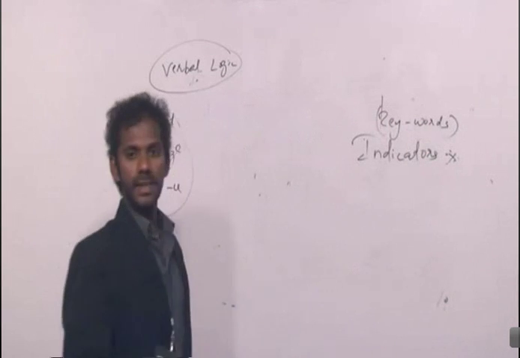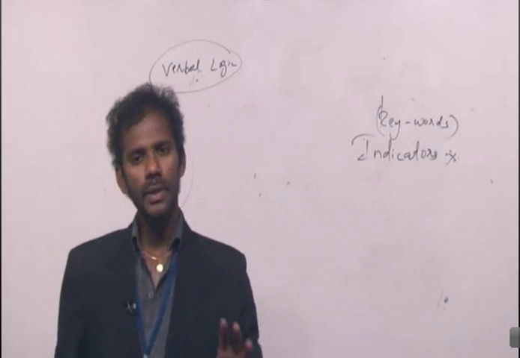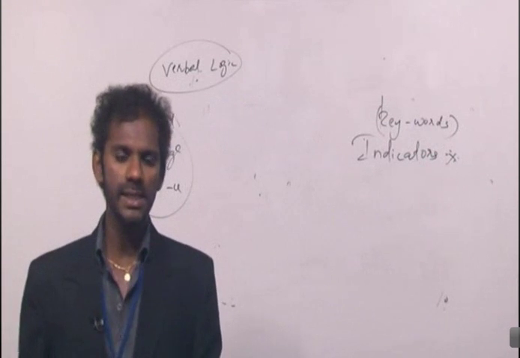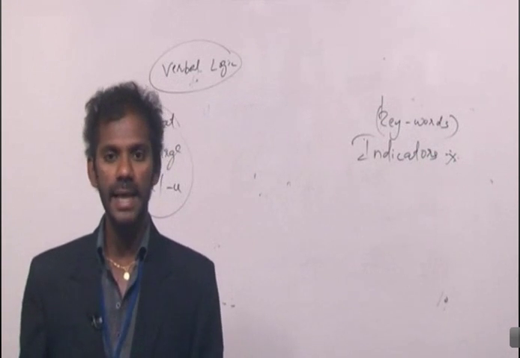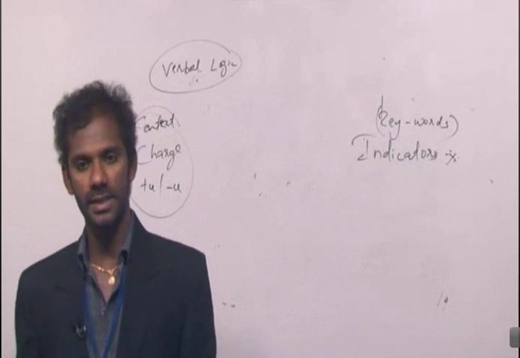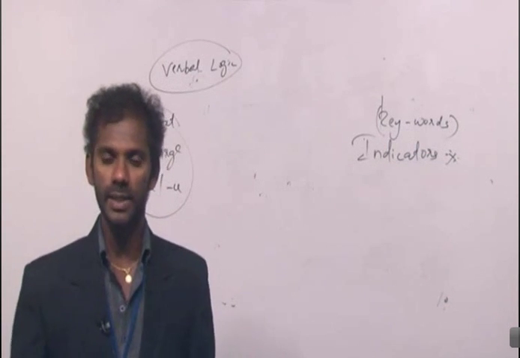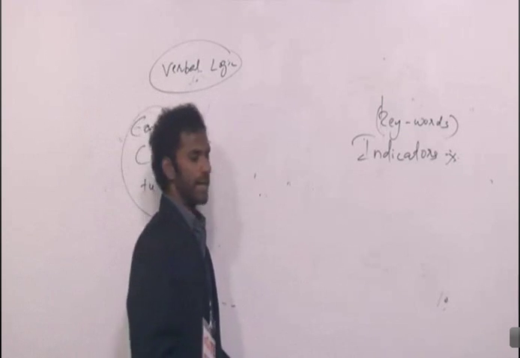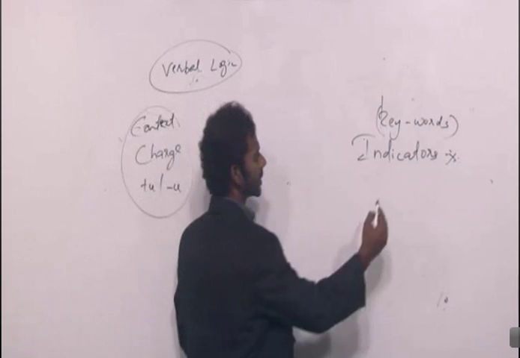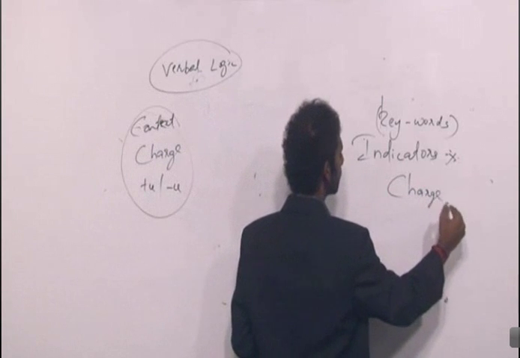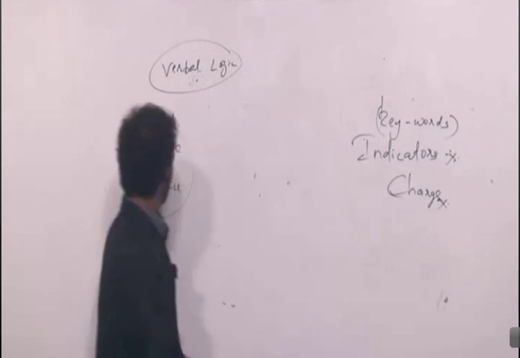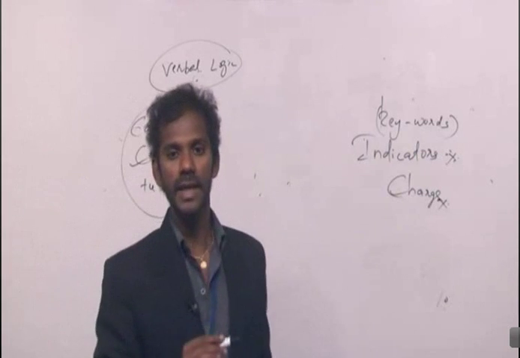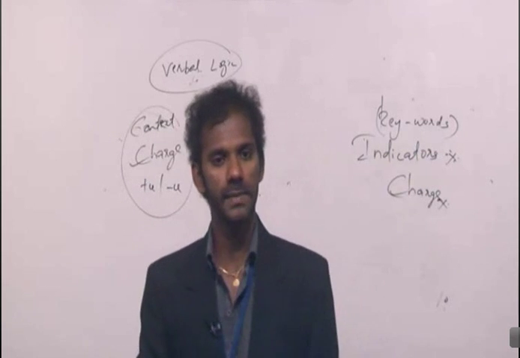Indicators are termed as keywords, right? I'll provide you a list of indicators. Take down those lists, learn them by heart, and make sure that you don't miss any indicator while doing reasoning questions. Indicators are termed as keywords. They will surely help us a lot. This concept, indicators, is to identify the charge of every idea. The charge of every idea can be identified with the help of the concept of indicators, right?